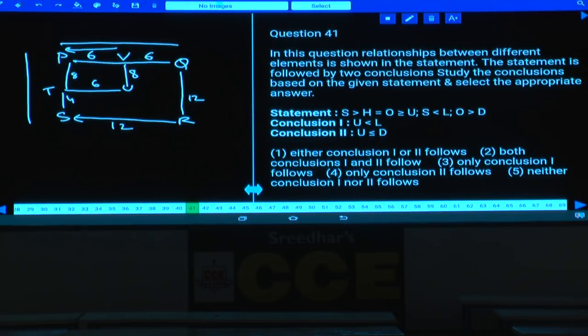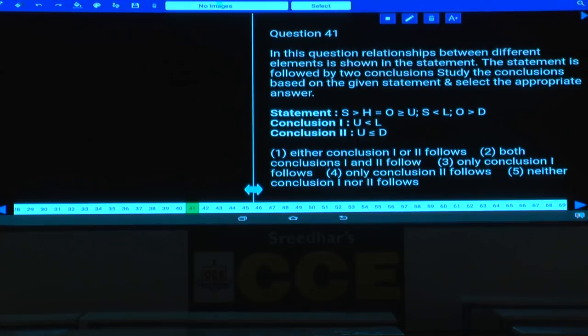Then 41 to 45. Now these 5 questions are based on coded inequalities. Now first one, the relation between U and L. U is here, L is here. What is the element which is common between these two? S is common. Now the relation between S and U is S greater than U. And what is the other relation here? S is lesser than L. That means L is greater than S. L greater than S, S greater than U. Hence L greater than U is definitely true. L greater than U, U lesser than L is definitely true.